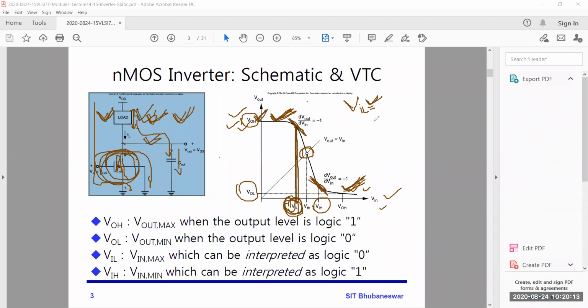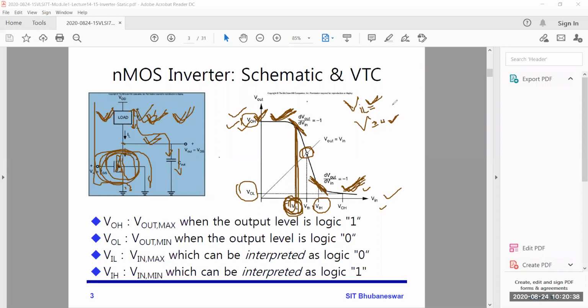And VIH is the minimum input voltage which is interpreted as logic 1. Remember these important things. For VIL, the nomenclature is L, but we are saying it's the maximum.